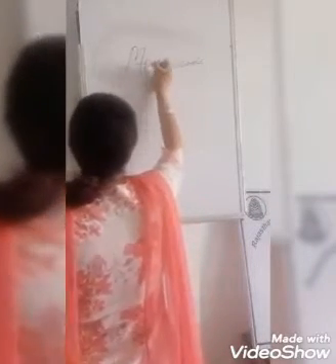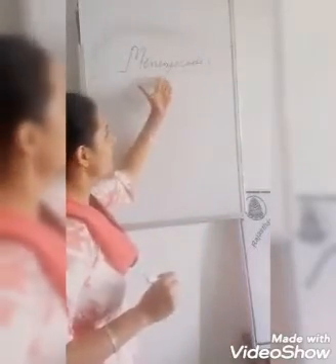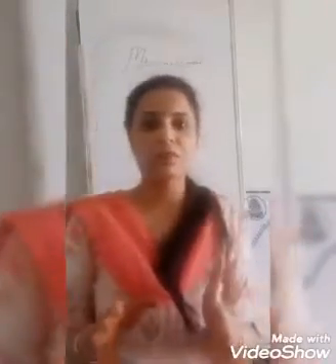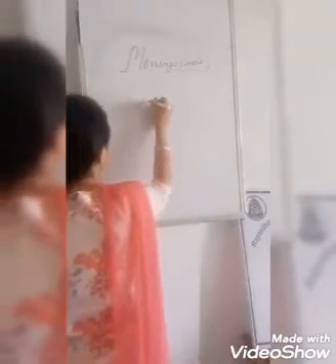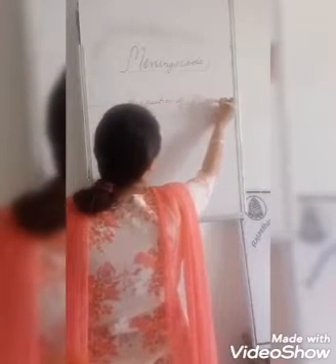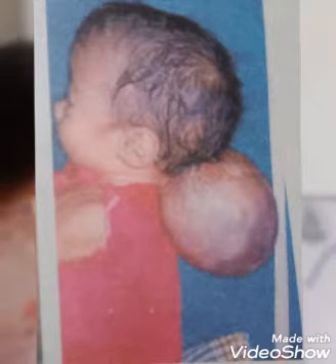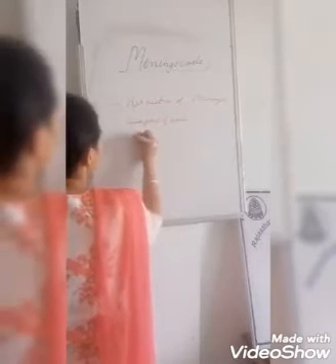Meningocele. It is a type of spina bifida. In meningocele, there is not proper fusion of the bone, so there is not proper closure of the spine, and there is a weak point in the spine, the neural arch.